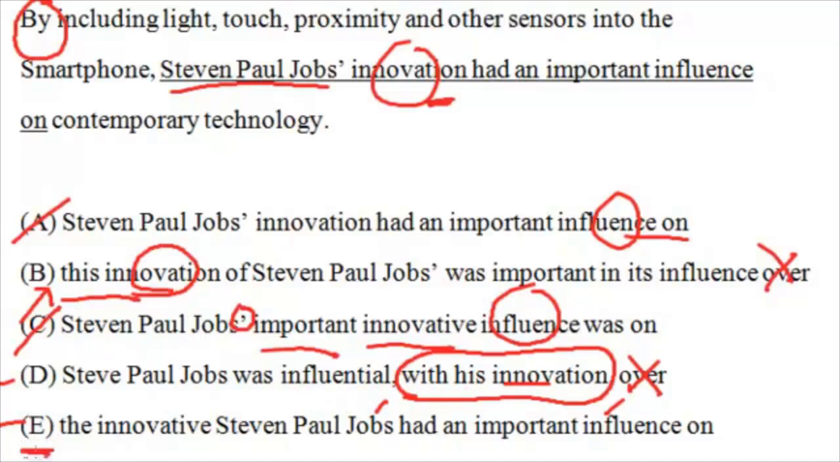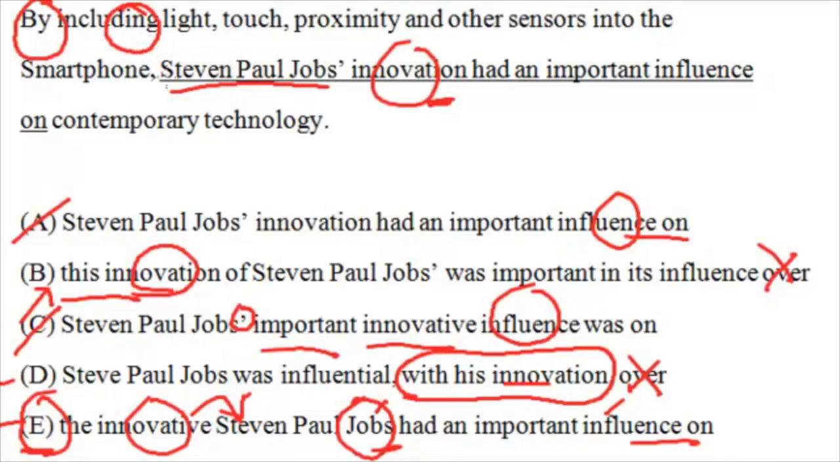So you're really left with E. And E says the innovative Steve Jobs. Again, the subject over here is Jobs. And Jobs had an important influence on contemporary technology, which is modern technology, making E the answer. So innovative is modifying Steve Jobs, but this whole sentence, by including, who's doing the including? Jobs is doing the including. So that's correct.